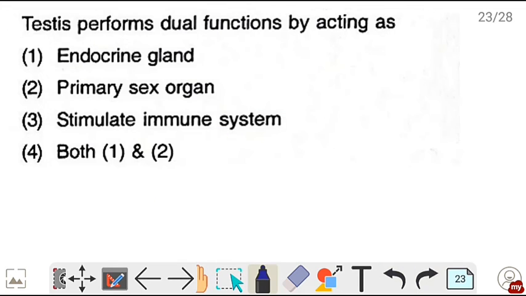Next question. Testis performs dual function by acting as, तो testis dual function perform करता है by acting as endocrine gland producing testosterone और androgen बोल सकते हैं उसको, and acts as a primary sex organ by producing sperms. So correct is option number 4, both 1 and 2. Next question.